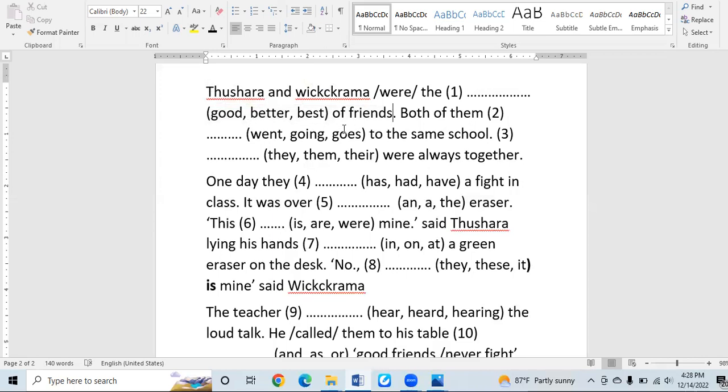So the word "better" is not the correct answer accordingly. Now you have two options. One is "good", another one is "best". Now let's check. As I said, there's no other shortcut to check.